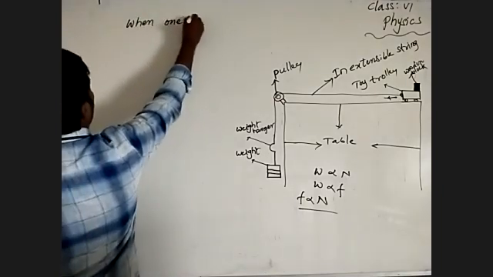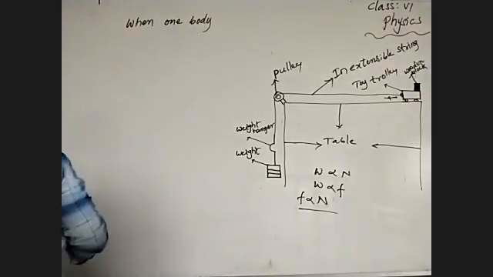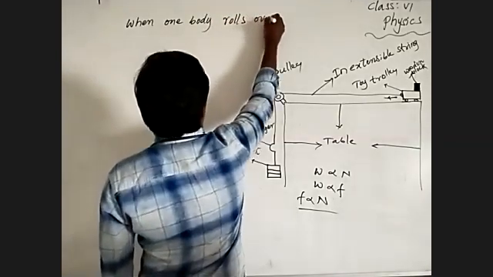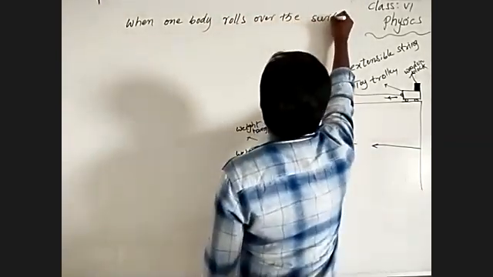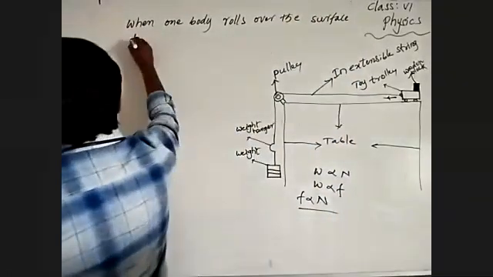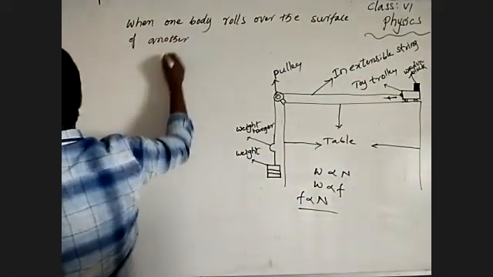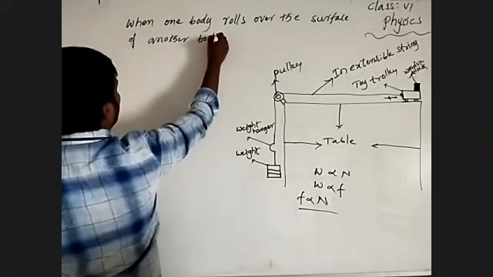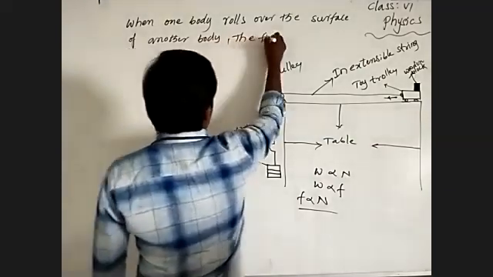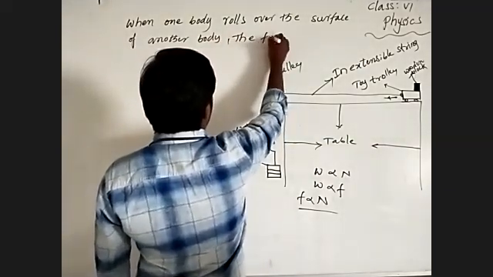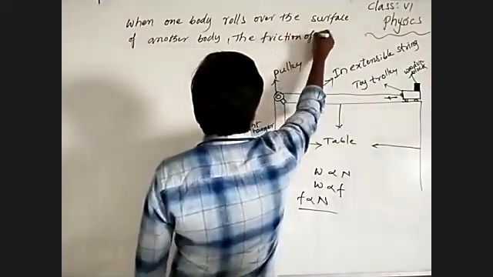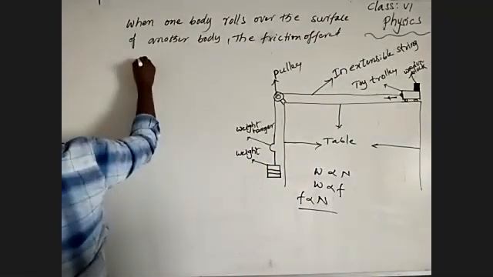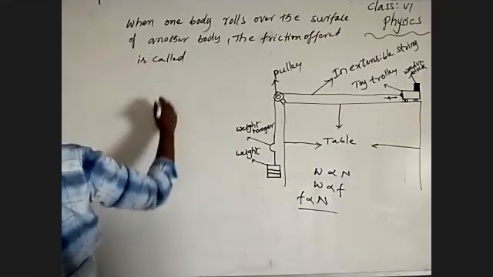When one body rolls over the surface of another body, the friction offered, the frictional force, is called rolling friction.